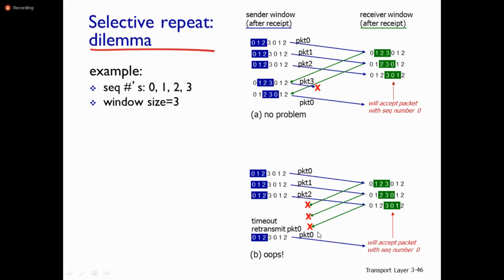So here the acknowledgements for packet 0, packet 1 and packet 2 are lost, but the packets are received correctly at the receiver. So whenever there is a timeout, the sender retransmits packet 0 again because the acknowledgement is lost.